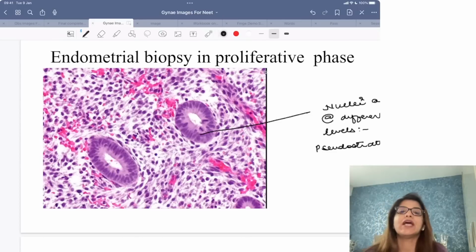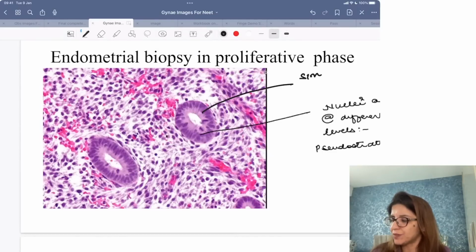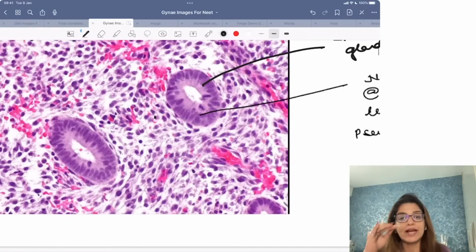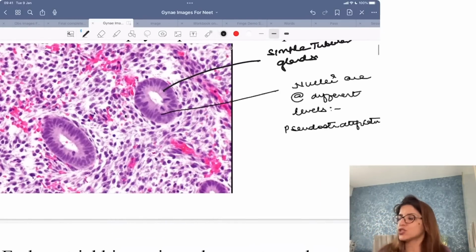Please remember that if you are getting simple tubular glands, like these are simple tubular glands, and in these glands you are seeing that the nuclei are at different levels, this is what is called pseudostratification.